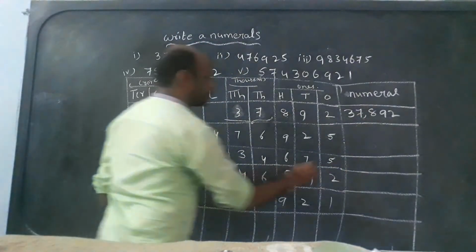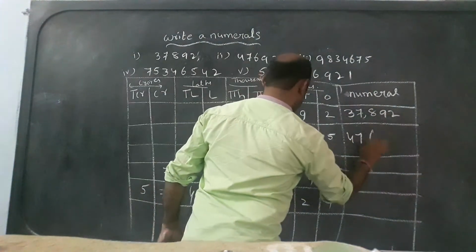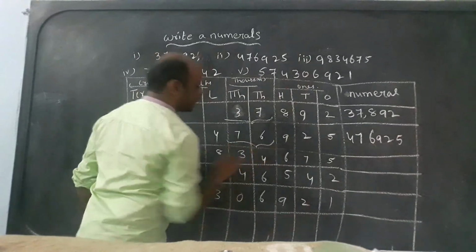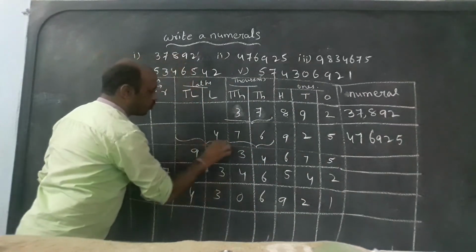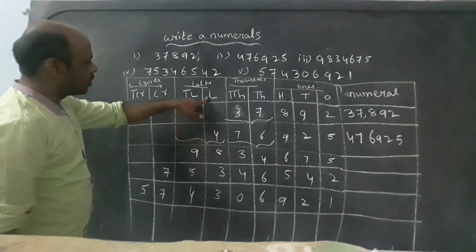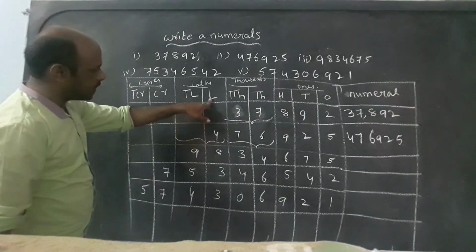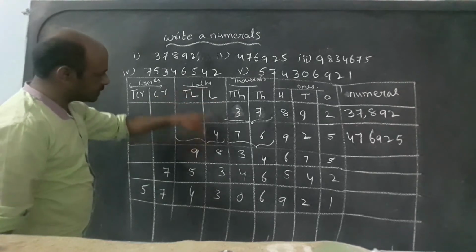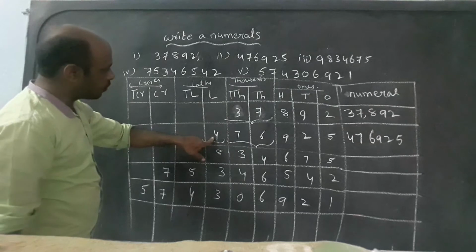Next one: 76, then 4 only in the lakhs period. There are not two digits in the lakhs period, only 4. So it is 4 lakhs.